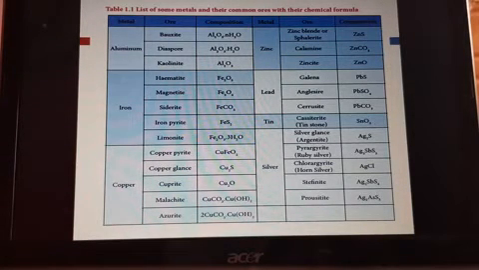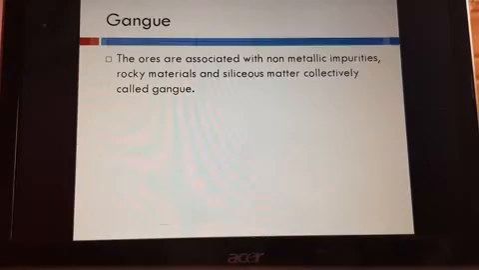So you have a list of ores here. Whichever has oxygen is an oxide ore. So aluminium ore, iron ores, and copper ores, zinc. This you just go through once, whatever the ores present.